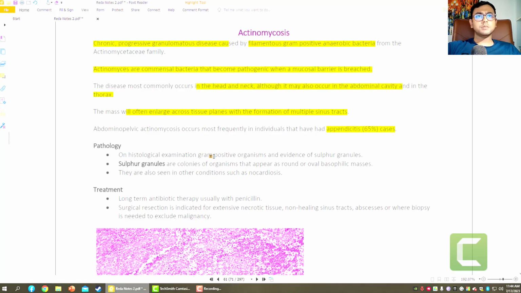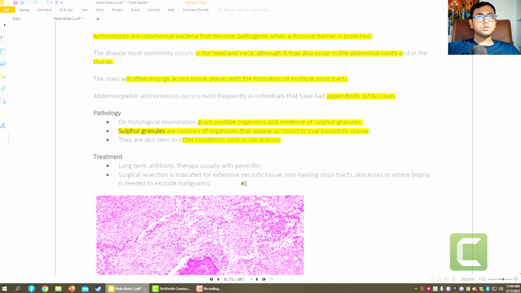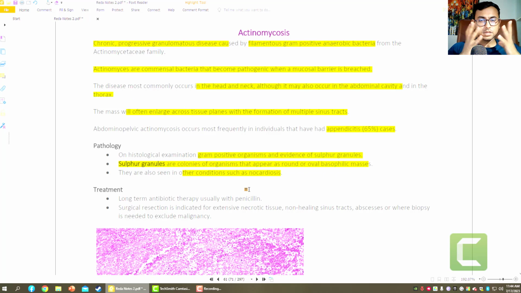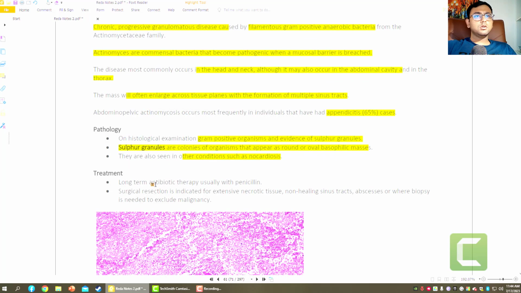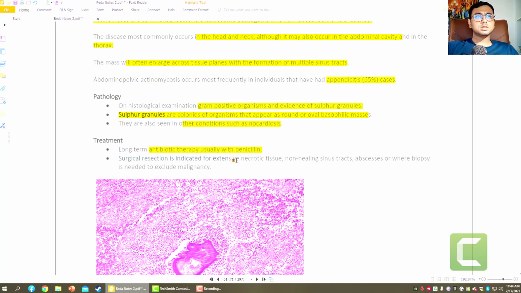So what are the signs and symptoms? On the histological level, gram-positive bacteria, evidence of sulfur granules, very very important. Yellow sulfur granules may be found, and facial flushing. The colonies of the organism appear as round, oval, basophilic masses, and necrosis is also seen. So in this kind of patient, you can see facial flushing. Long-term antibiotic therapy is penicillin, and surgical resection is indicated for extensive necrotic tissue, non-healing sinus tracts, and abscesses, while biopsy is needed to exclude malignancy.